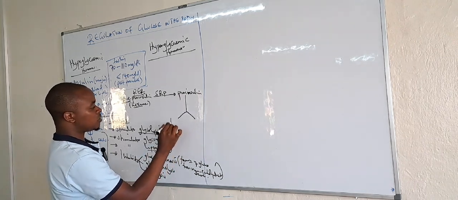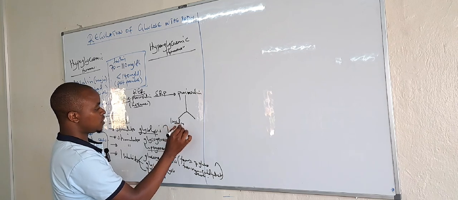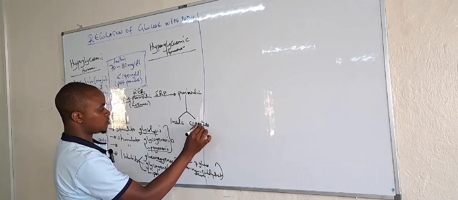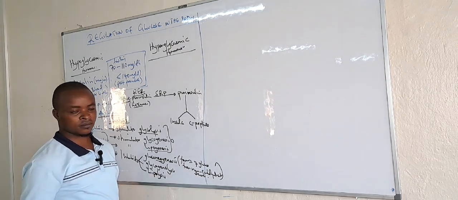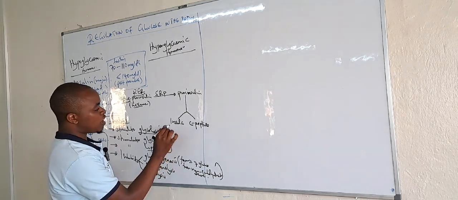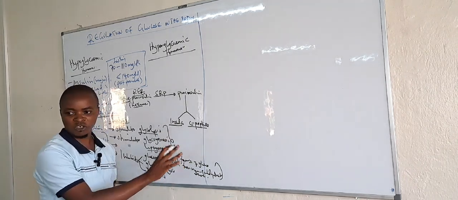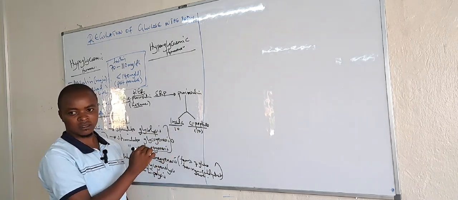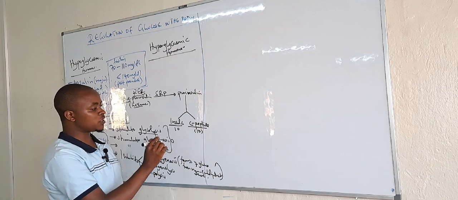It is converted into two things. We get what we call insulin and C-peptide, isn't it? These are always produced in equal proportions. When insulin is 10, the C-peptide has to be 10 as well. They are always in equal amounts.